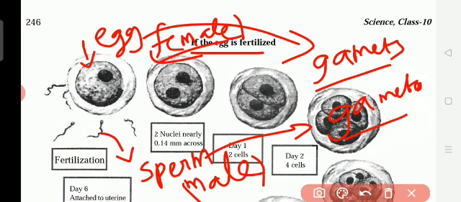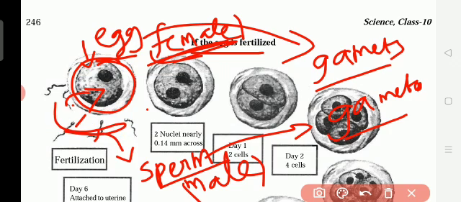So when this sperm and egg meet together, now this cell is what? A fertilized egg. For example, so many sperms enter into the body of a female from the body of the male, but only one can enter into the egg.